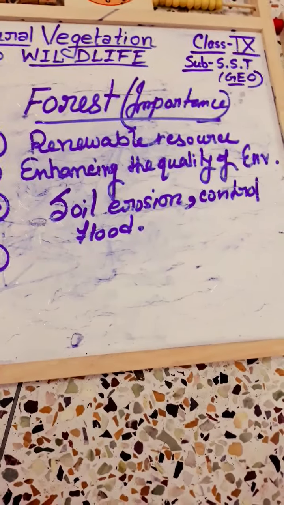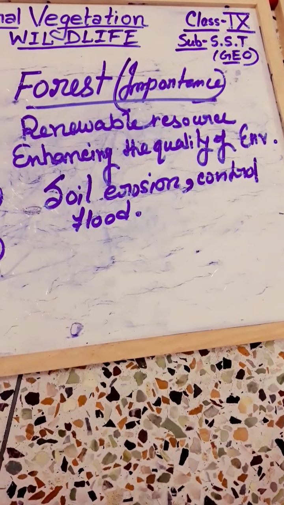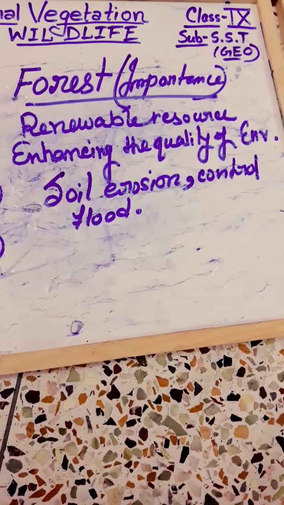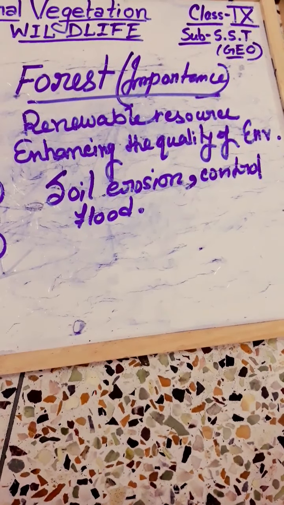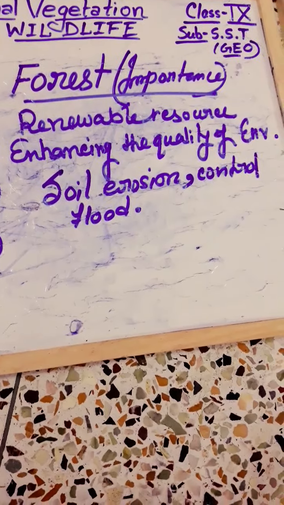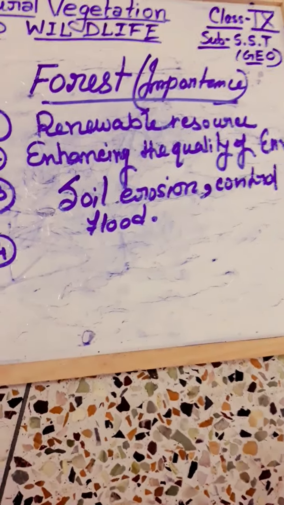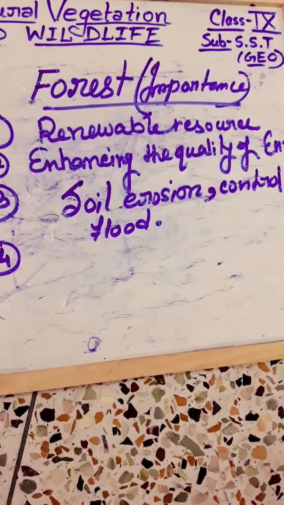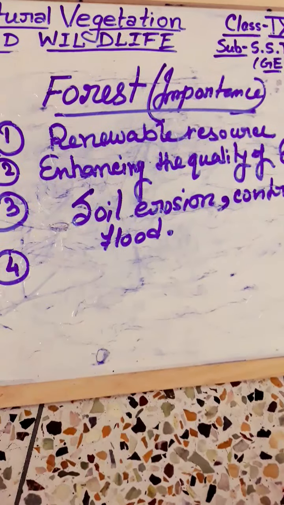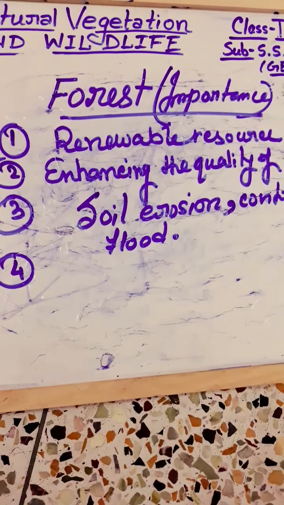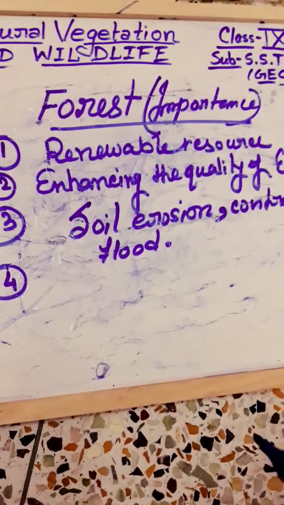Next we can discuss that it also supports a variety of industries, provides livelihood for many communities, and offers panoramic or scenic view for recreation. As an example, we can say botanical garden. Botanical garden is a very nice place, and if you go there, then you can observe different types of plant species.